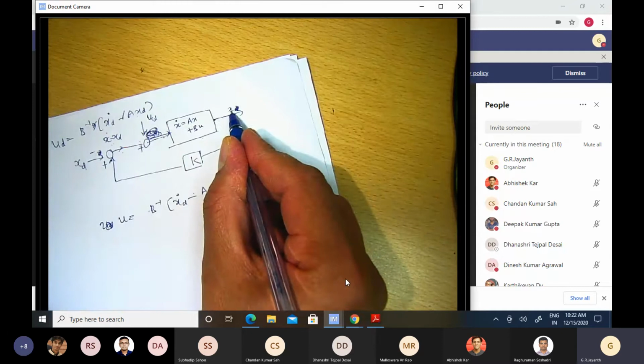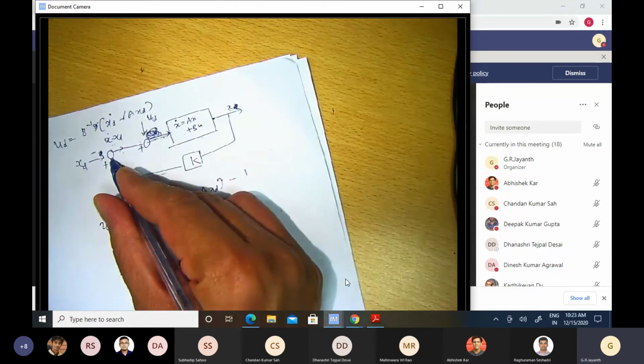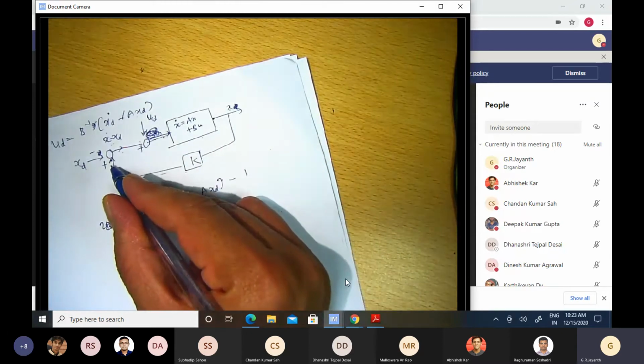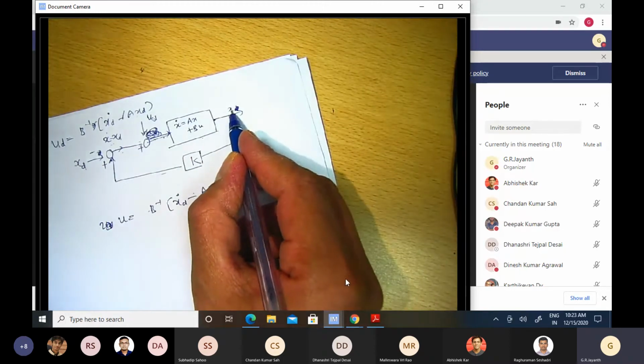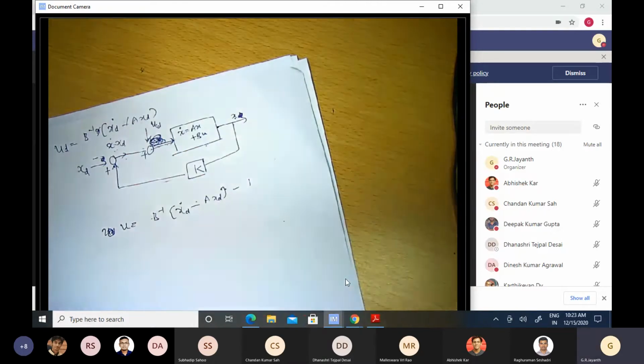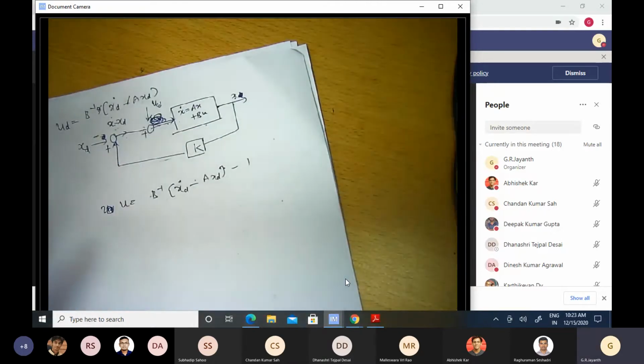But if the system is unstable, this feedback loop here stabilizes the error dynamics and ensures that as time progresses, x actually ends up becoming arbitrarily close to xd. Okay, so this is a very revolutionary way of getting a dynamic system to do your bidding, and this is called feedback control.